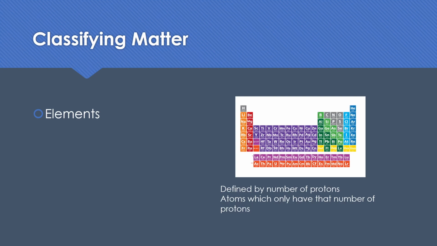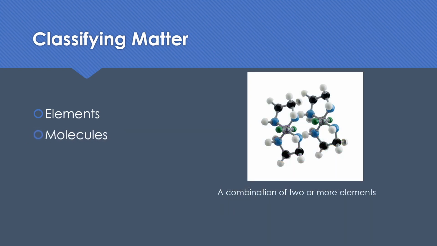So the element you are is determined by the number of protons you have, not necessarily the number of electrons you have, because that can change, but by default, a neutral atom will have the same number of protons and electrons. The number of neutrons, as we'll see, can vary. We can talk about molecules, which is a combination of 2 or more elements, and this is always whole number ratios. You cannot have half of an atom.